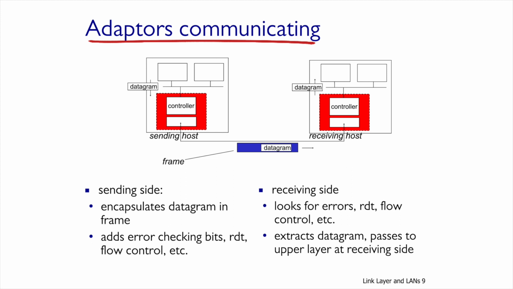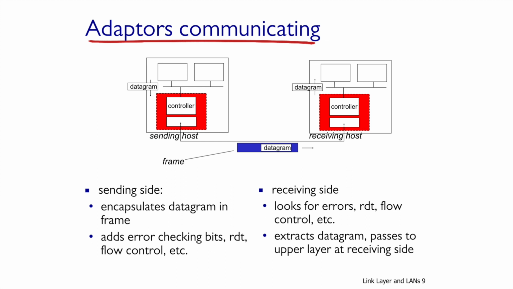The receiving side checks for errors. If reliability and flow control were implemented on the other side, then the reliability and flow control logic is run on the receiving side. Additional services can also be implemented by the link protocol. The NIC extracts the datagram from the frame and transfers it to the network level on the receiving side.